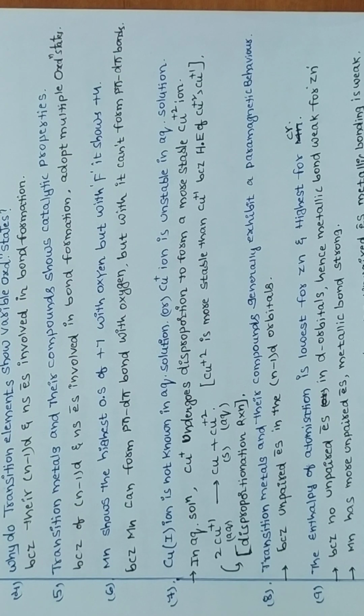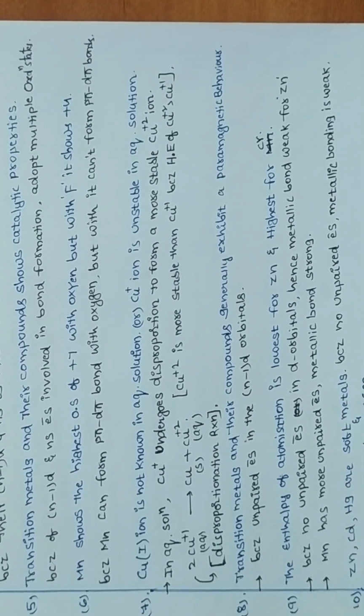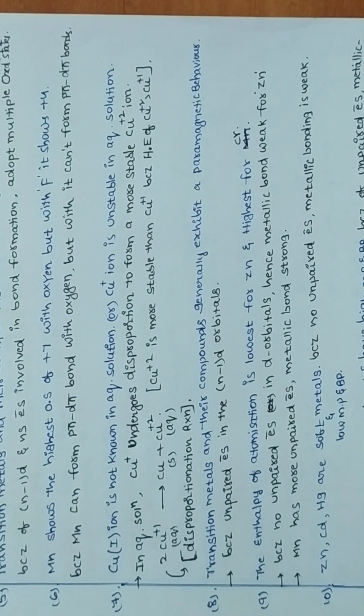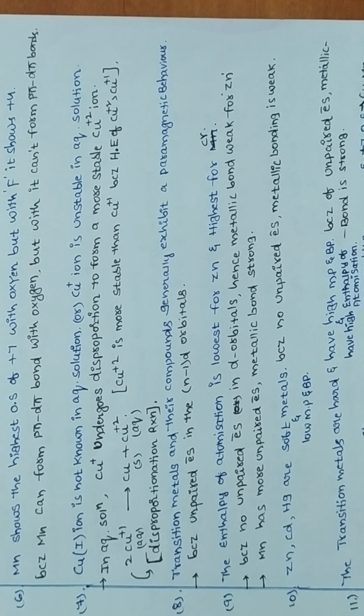They also show soft character. Next one: transition metals are hard and have high melting points and boiling points. Already we discussed, because of unpaired electrons. Next, which metal in the first transition series exhibits +1 and +7 oxidation states? +1 is exhibited by copper, and +7 is exhibited by manganese.